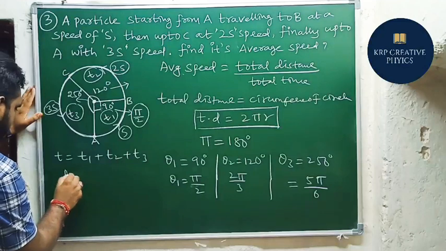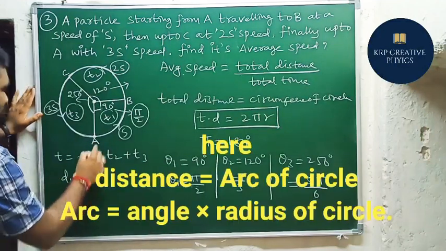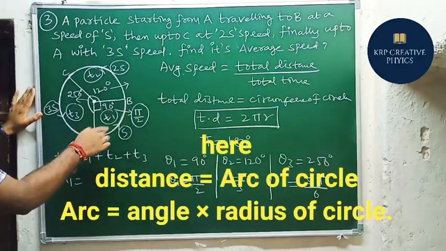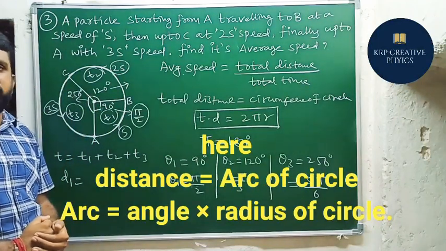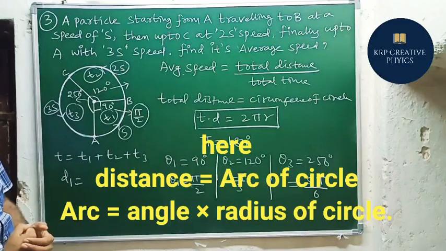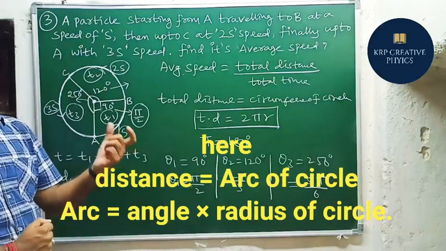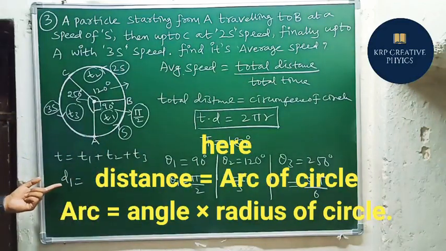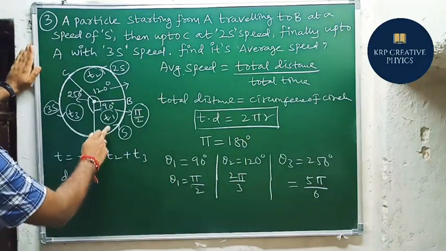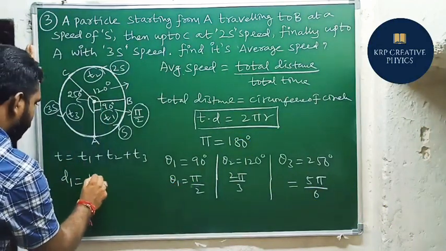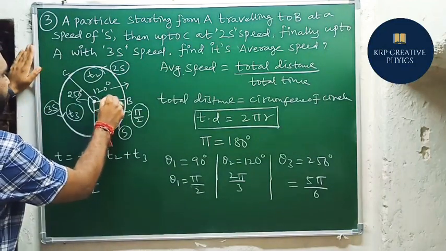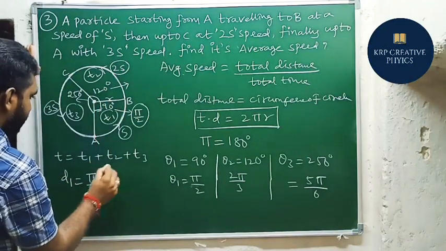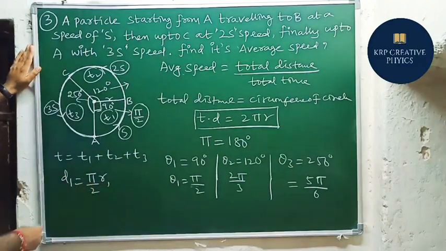Now D1 is an arc. We know that arc equals angle into radius. You should remember that principle. Here the arc is the distance. The angle is pi by 2, and the radius is r, which we don't know. So D1 equals pi r by 2.